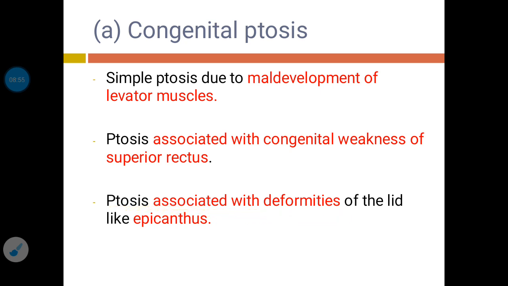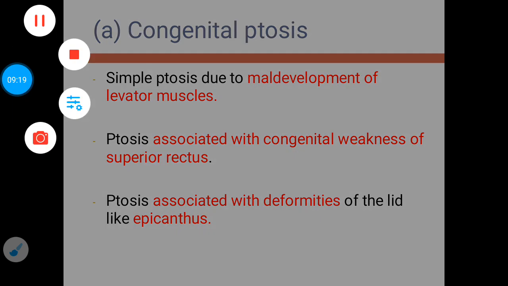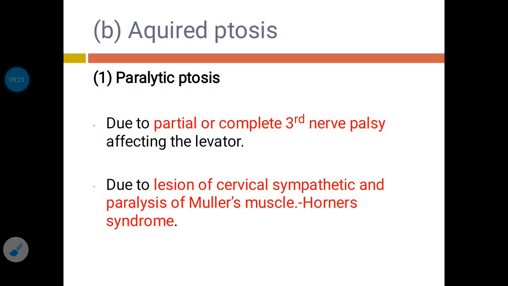Ptosis can also be associated with deformities of the eyelid, like epicanthus. We have already seen this in the congenital deformities of the eyelid. Epicanthus is a condition in which a vertical fold of skin runs from the root of the nose to the inner end of the lower eyelid. Generally it is a bilateral condition and it is associated with ptosis.